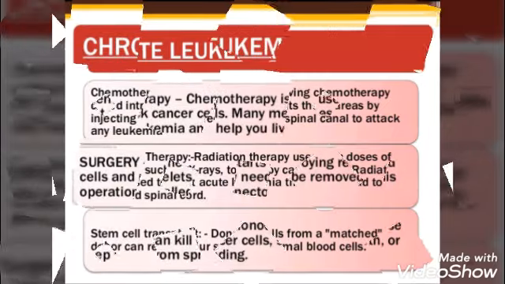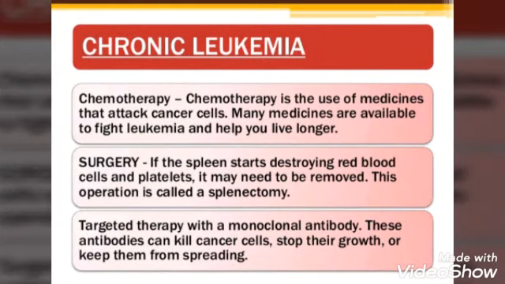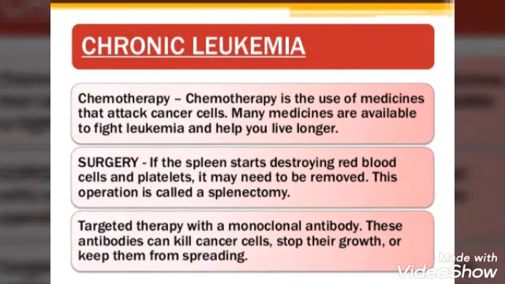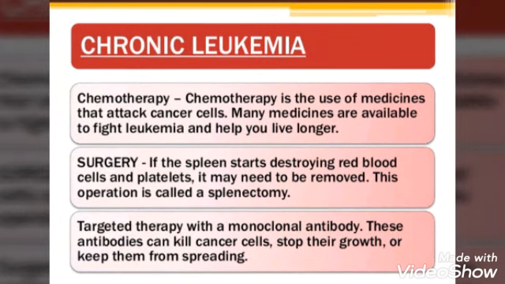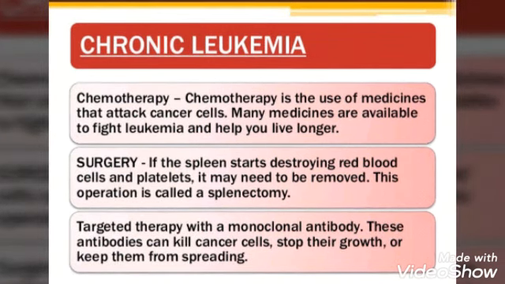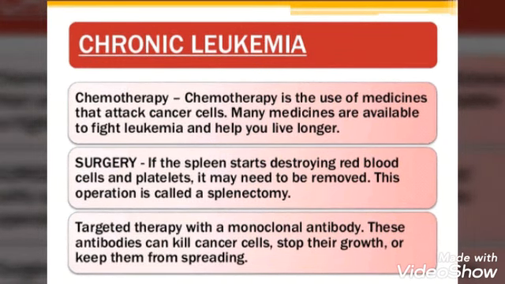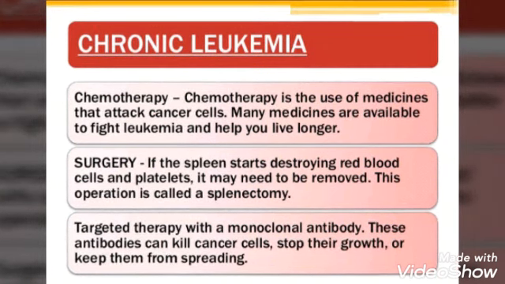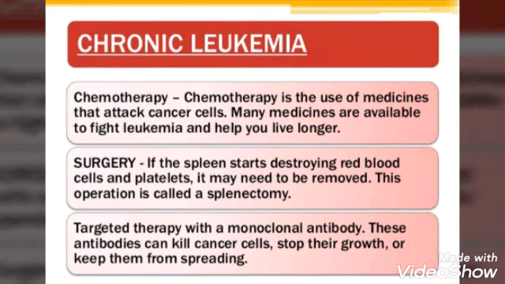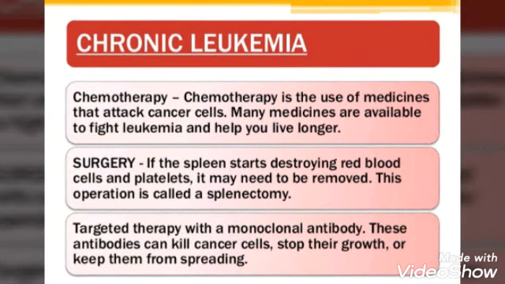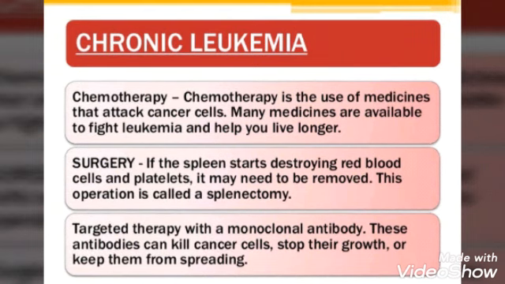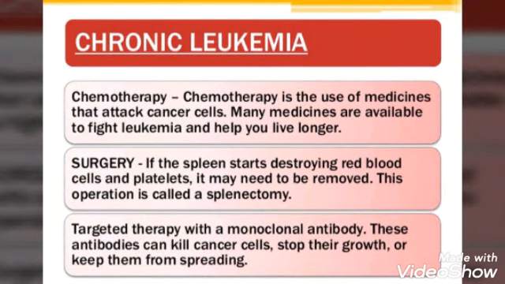Then another phase is the chronic leukemia phase. In that also we are giving chemotherapy to the patient. Then if needed, we will go for surgery, that is, the spleen which is destroyed completely and affecting the body will be completely removed through surgery, that is splenectomy. Then targeted therapy, the main antibodies that are affected will be removed through the targeted therapies.